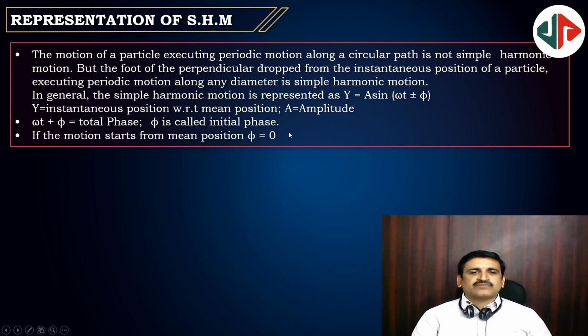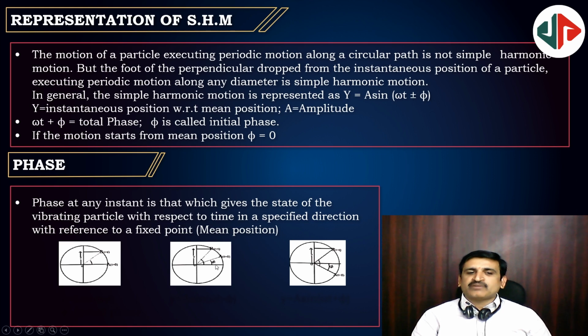Representation of SHM. An SHM is represented with a displacement equation y is equal to a sin(omega t plus or minus phi), where a stands for amplitude, omega t plus or minus phi is known as the total phase, and phi is just the initial phase. If the motion starts from the mean position, phi must be subtracted from omega t. Here the particle started early in the third one, so phi must be added.